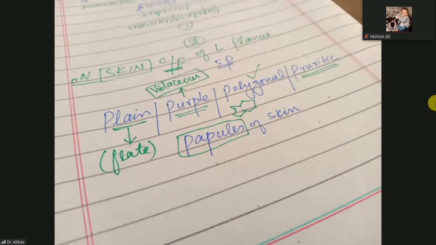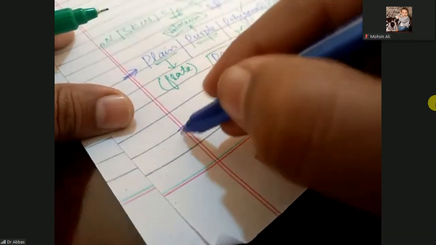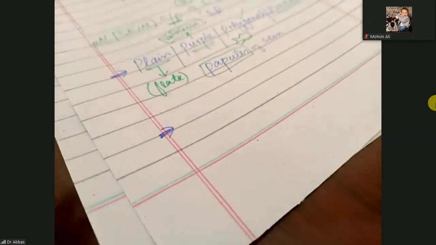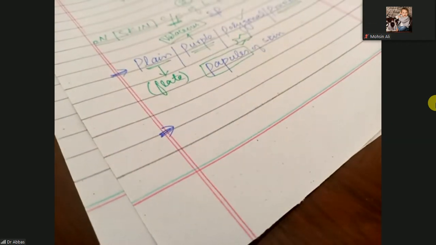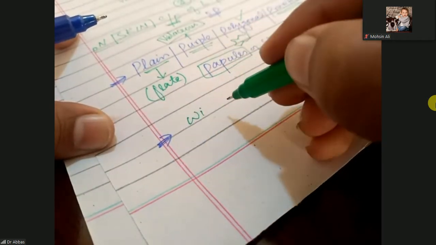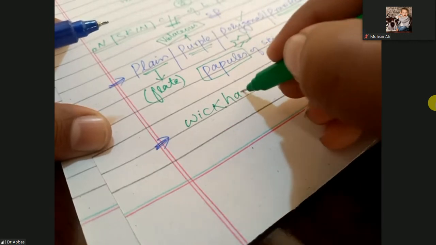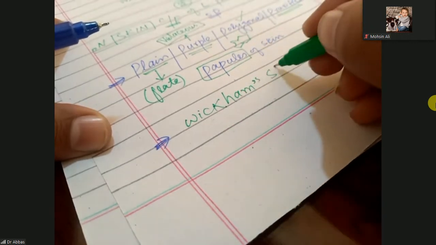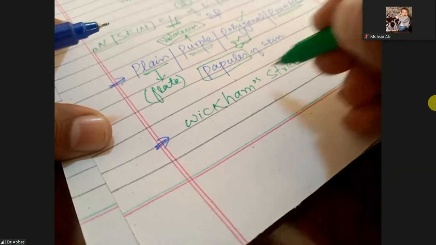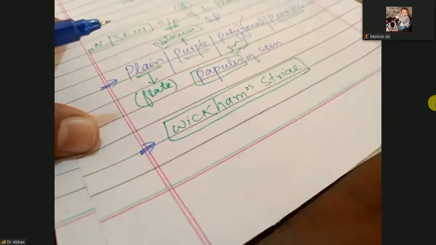Okay, so when you look at these papules very carefully, you will see on these papules there are Wickham's striae.